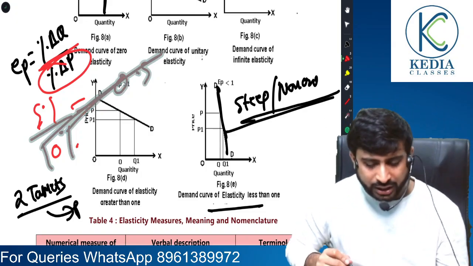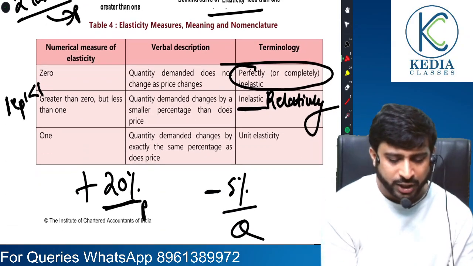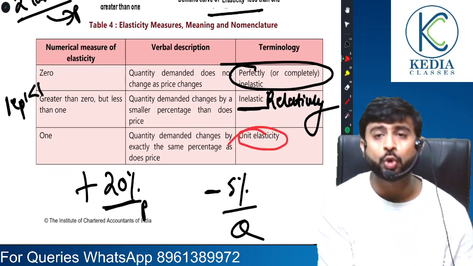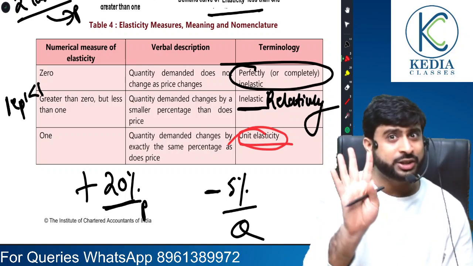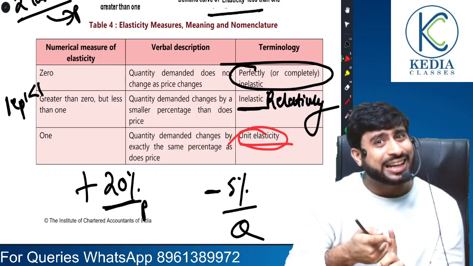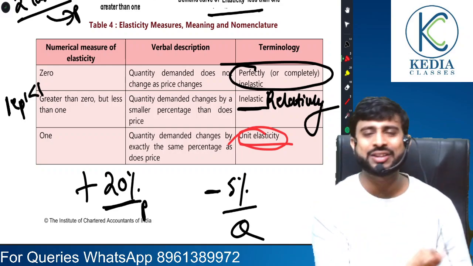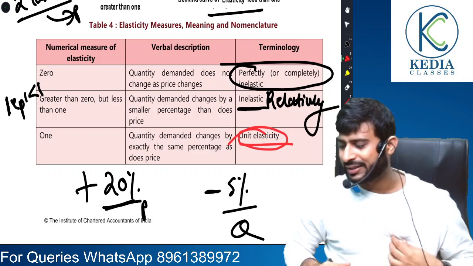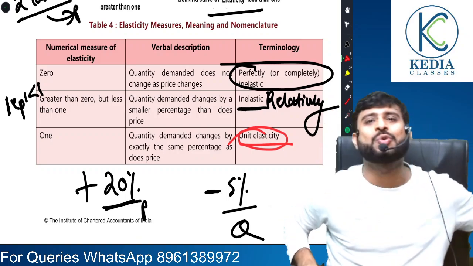Now, having understood relatively inelastic demand, it brings me to my next discussion, which is unit elastic demand or unit elasticity demand. There are 5 types. Number 1 was perfectly inelastic. Number 2 was relatively inelastic. Now it is unitary elastic. When there is equal change in both, that is percentage change in price is the same as percentage change in quantity.